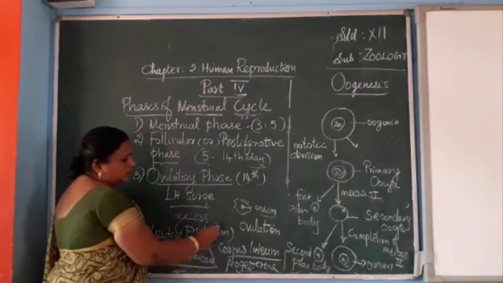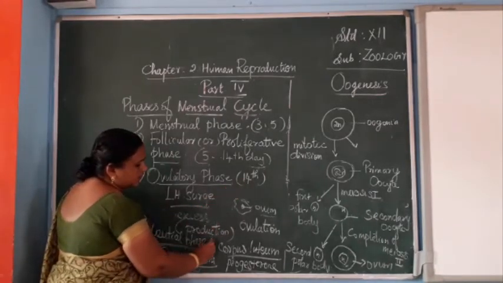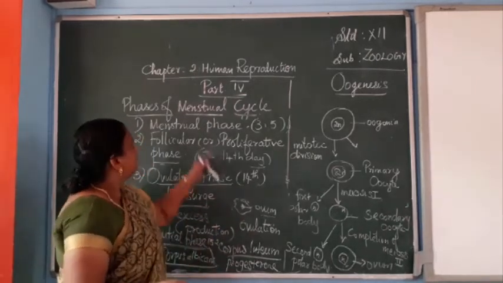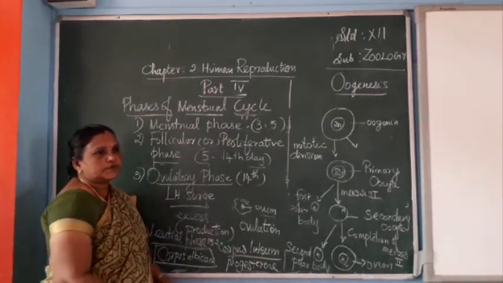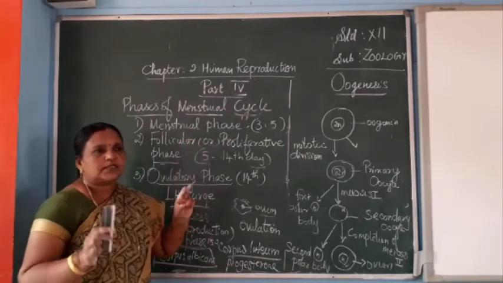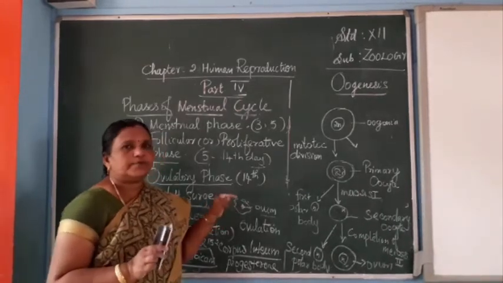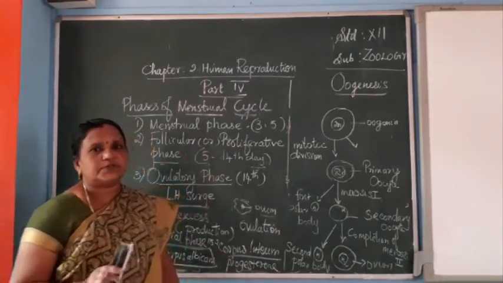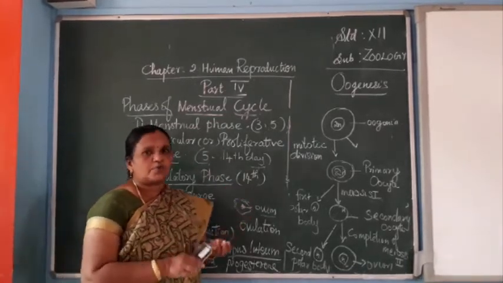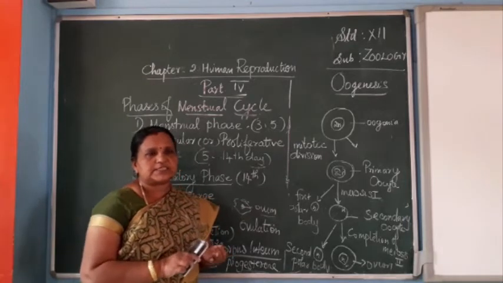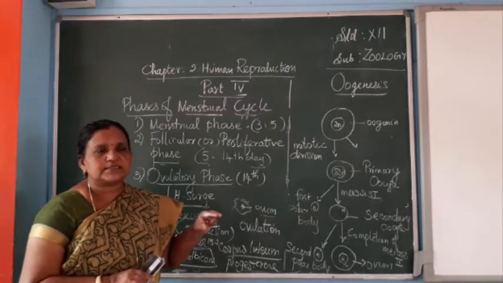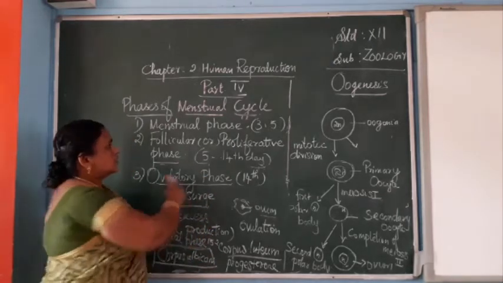This luteal phase runs from the 15th day up to the start of the next menstrual phase. That is called a menstrual cycle. In normal healthy females, you can see this cycle of about 28 days. Sometimes, because of hormonal imbalance, stress, some disorders, such reasons also affect the menstrual cycle.